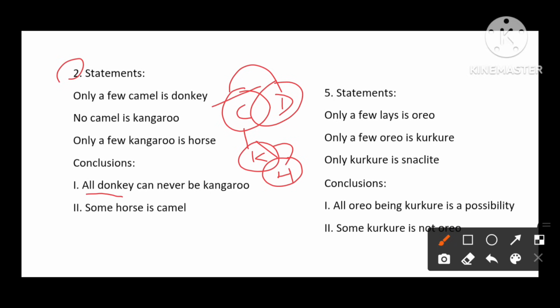All donkey can never. Here we see never. So we check all donkey can be kangaroo or not. All donkey can be placed inside kangaroo. It is not possible because of sharing some part with the camel. So all case not possible means all never case will be true. Next one. Some horse is a camel. Some part of a horse is sharing with the camel. No, it is not a sharing according to basic diagram. So this conclusion will be false.